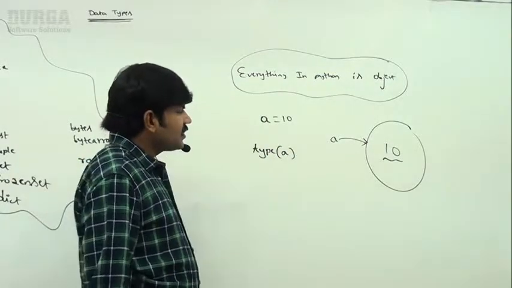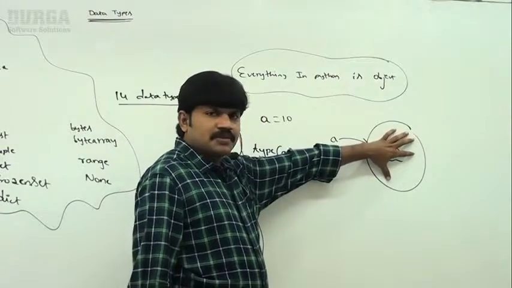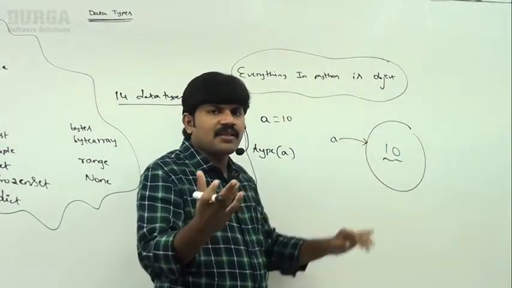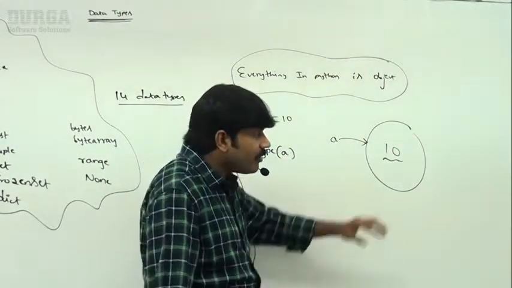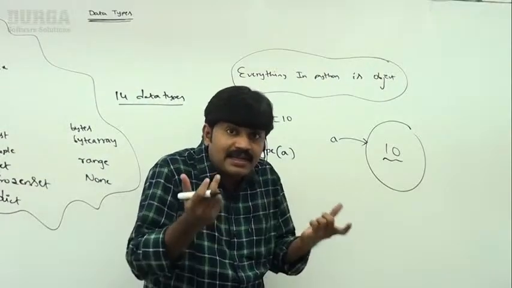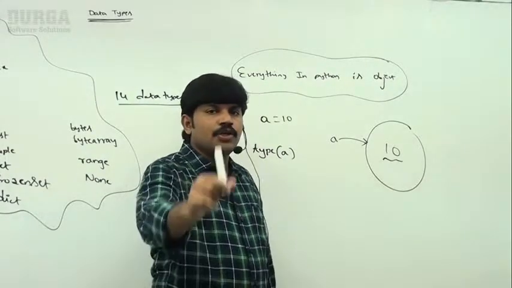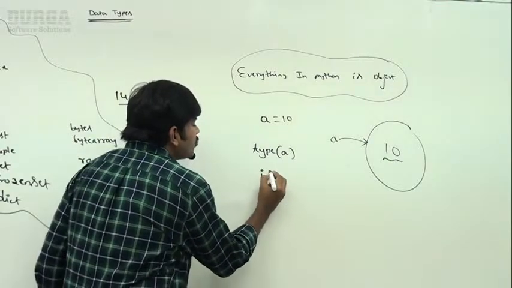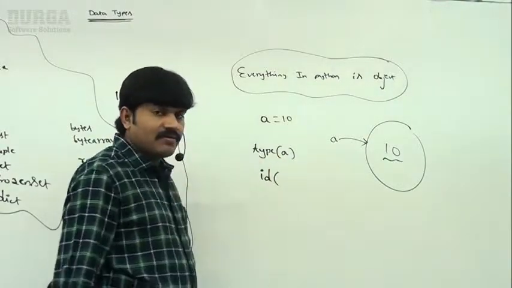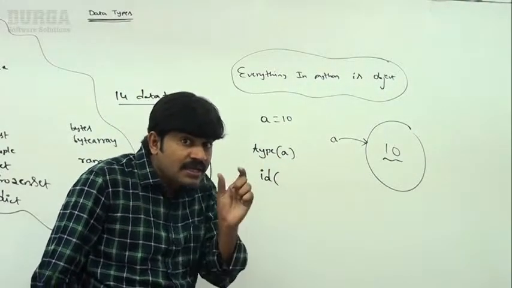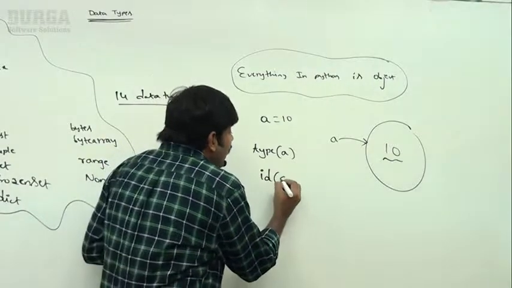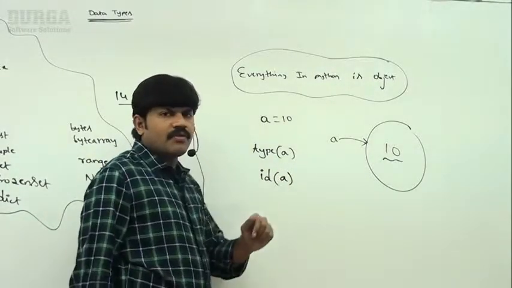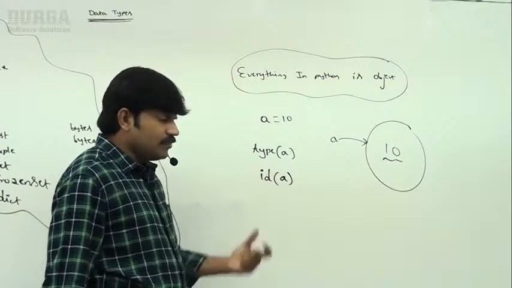Next, once it is an object in the Python virtual machine memory, where will this object be stored? What is the address of this object? If you want to know the address of an object, we have to use the id function. Id of a gives the address of this object.